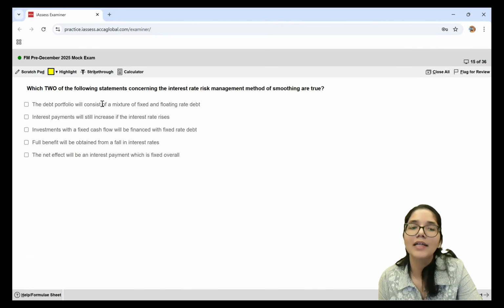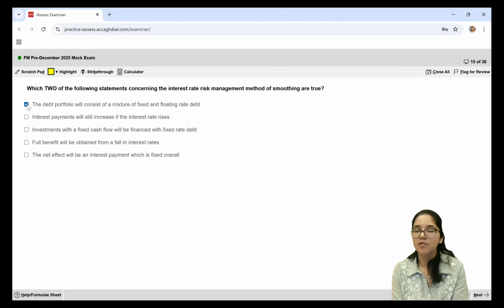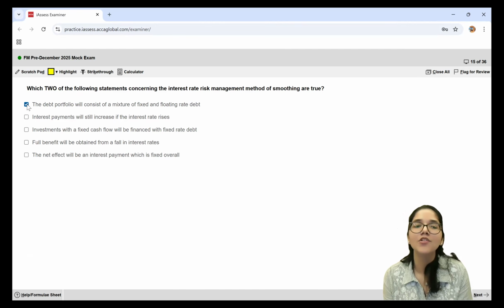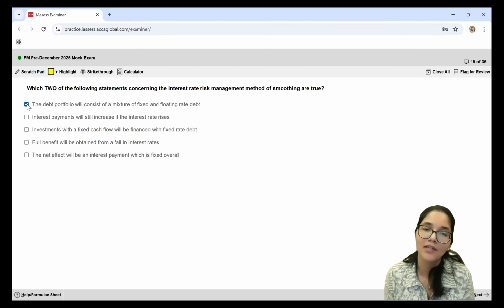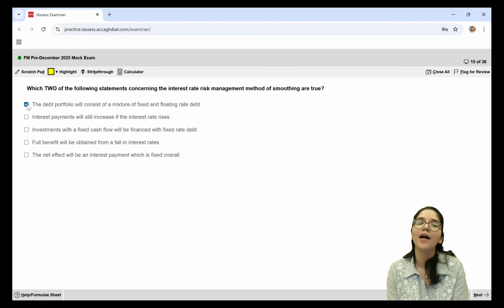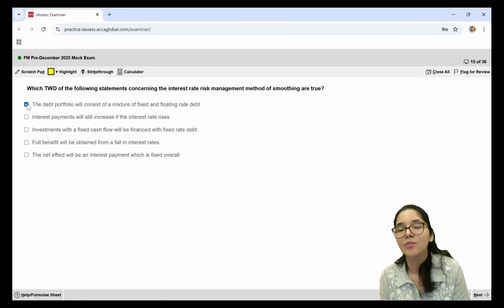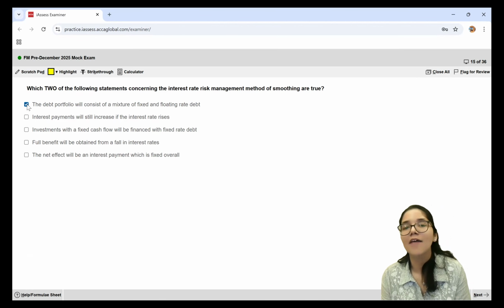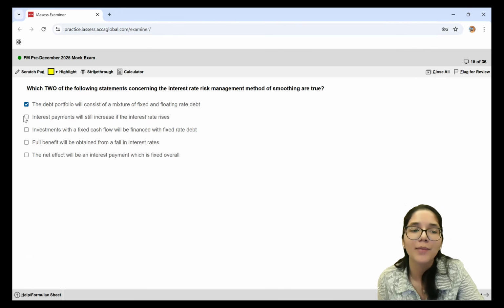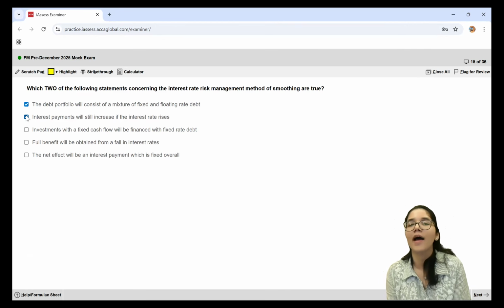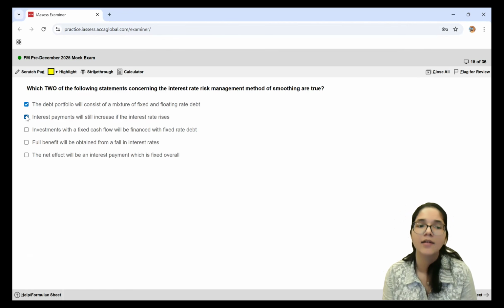The debt portfolio will consist of a mixture of floating and fixed rate debt. This is absolutely right. So this is one of the statements which will be my answer. Second is interest payments will still increase if the interest rate rises. That is definitely true because only some part of my debt was fixed, other part was variable also. So where I was having variable interest rates, because the interest rate has risen, I'll have to pay more interest specifically on that part of my floating debt.